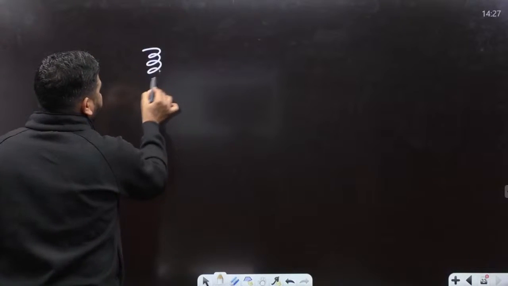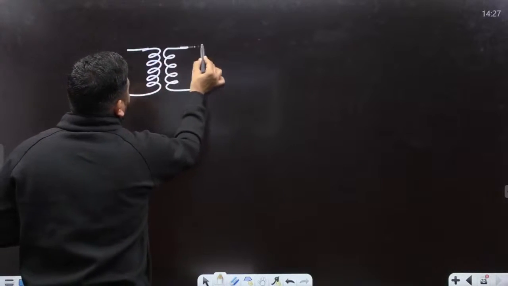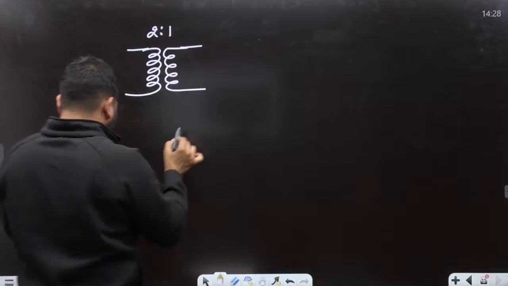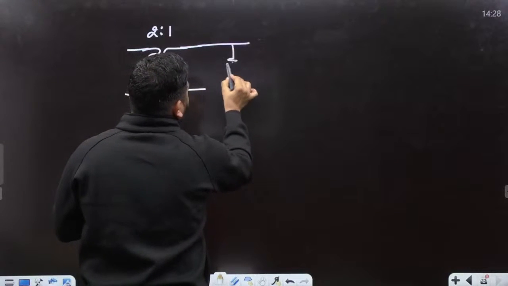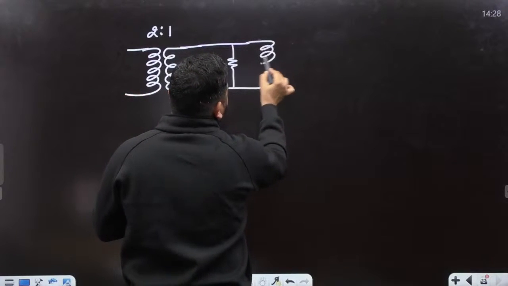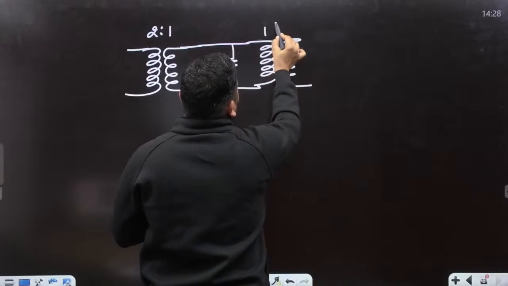So the question is, there is a diagram provided to you. We have a transformer, and this transformer is 2:1. Here we have some resistance, and there is one more transformer that is 1:1.